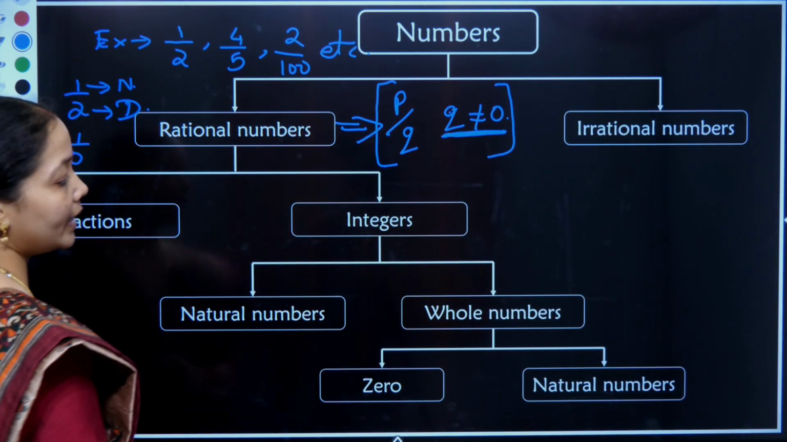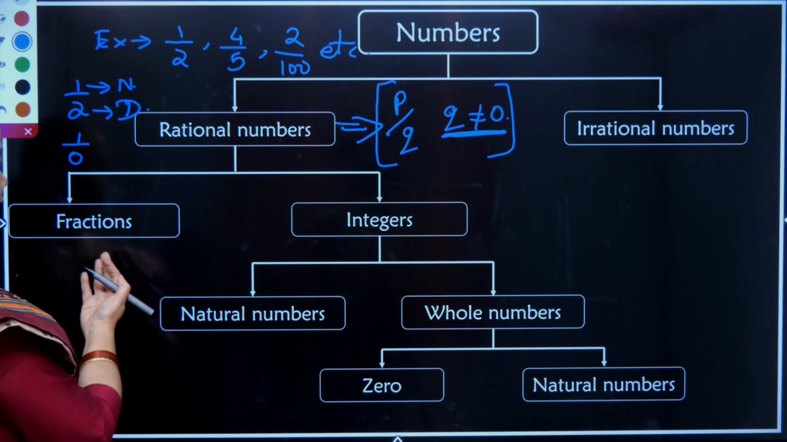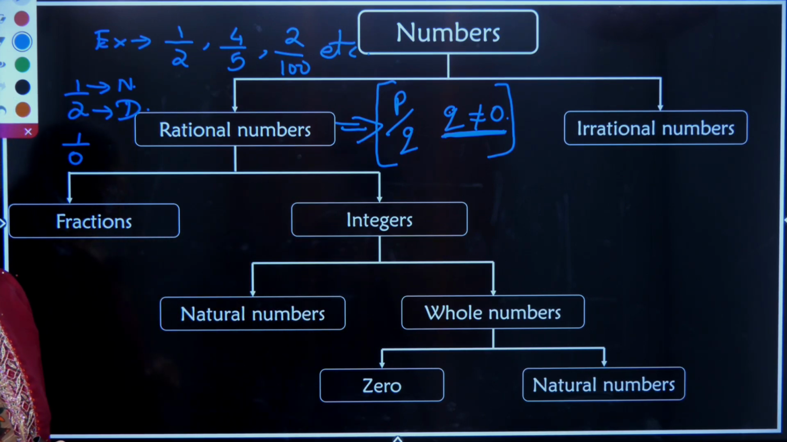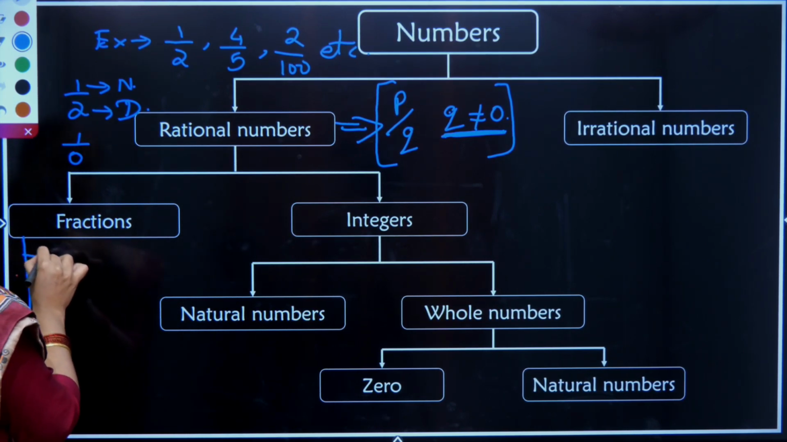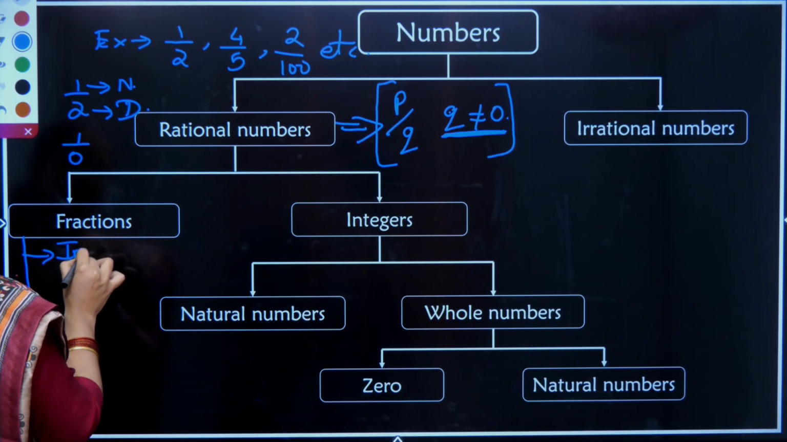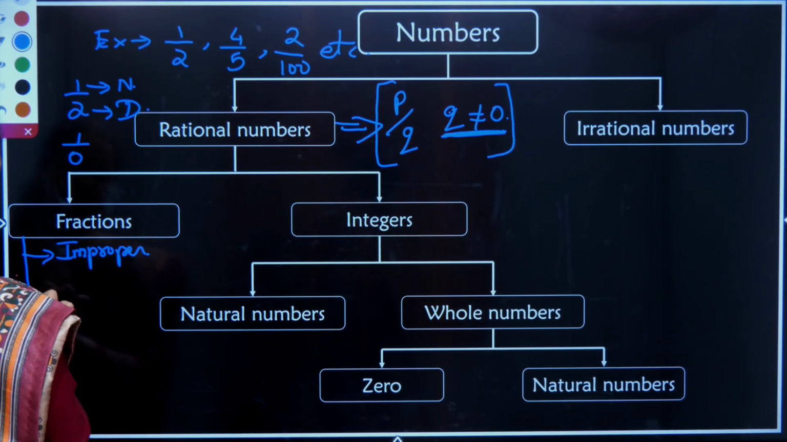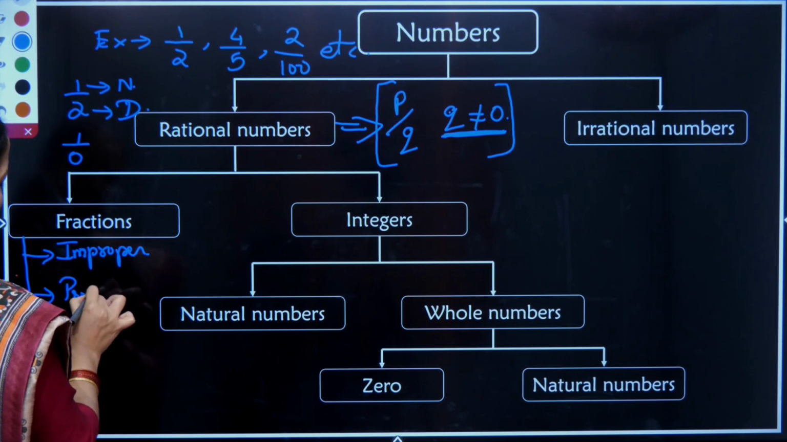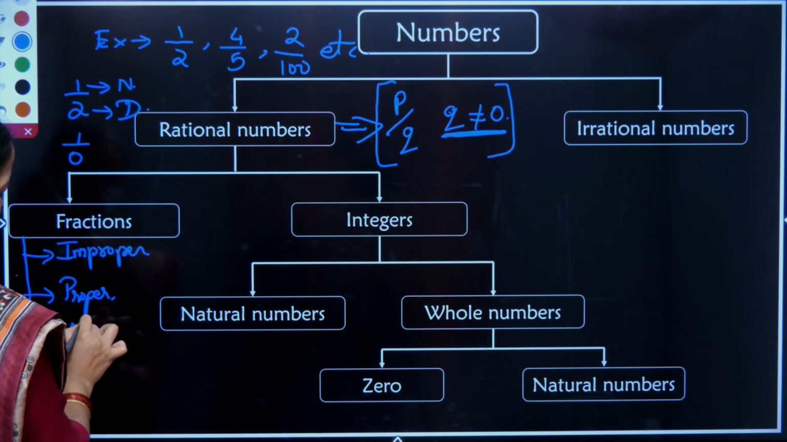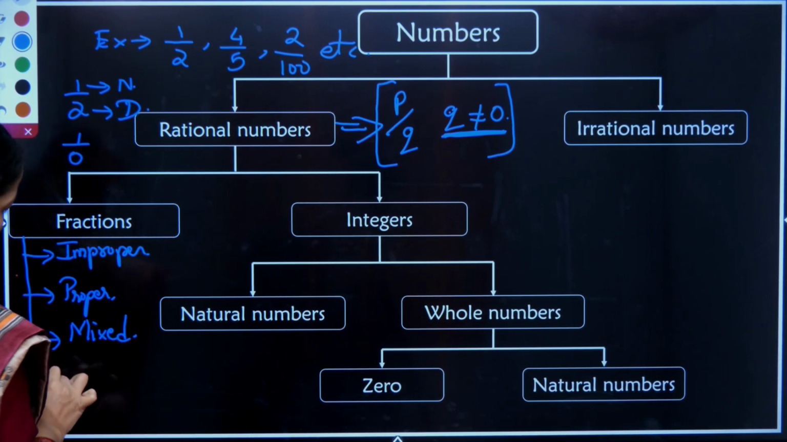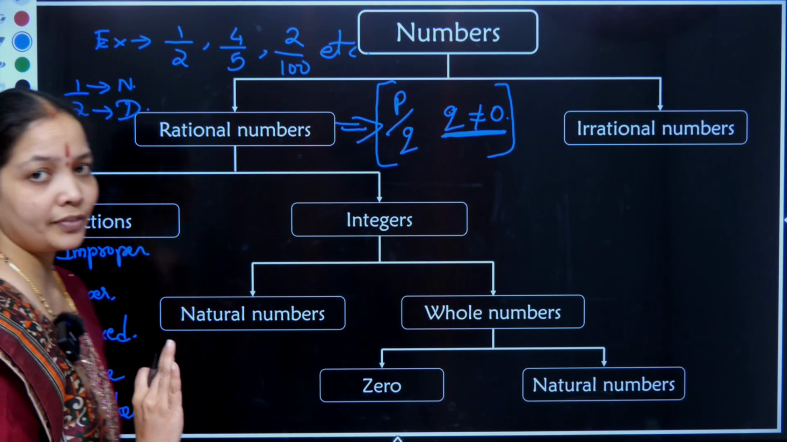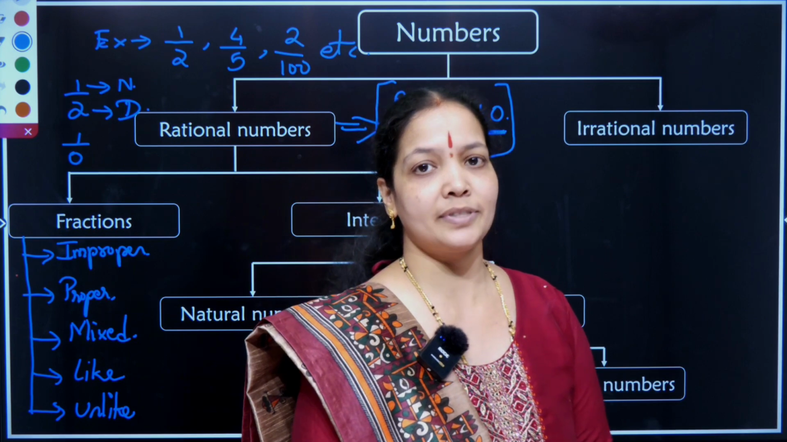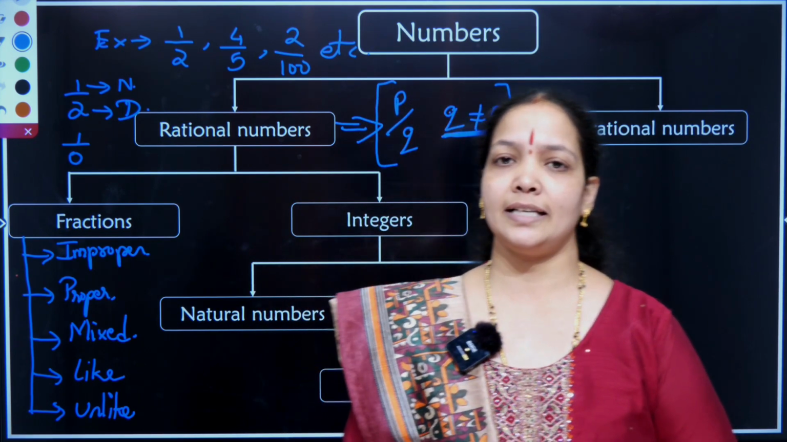The rational numbers are again divided into two slots. One is called fractions, the other is called integers. Fractions are huge in number and are divided into many types. First is the improper fraction. Second is the proper fraction. Third is the mixed fraction. Fourth is the like fraction, and fifth is the unlike fraction. The explanation of all the types of fraction in brief we have done in the basic concept session. Do watch it. If you are not understanding, comment below.